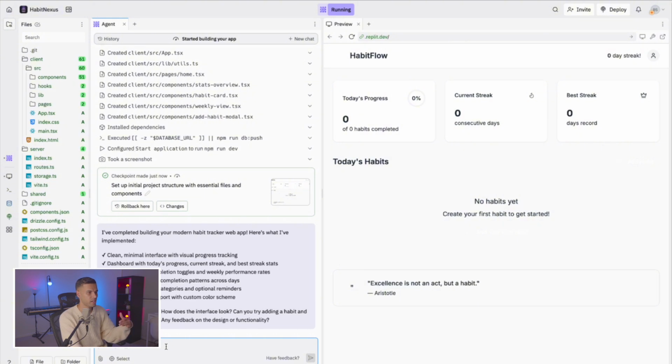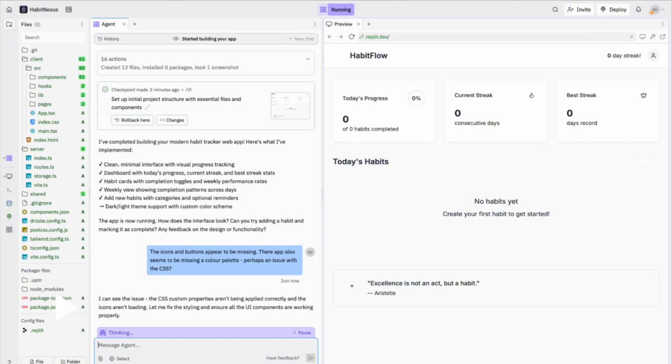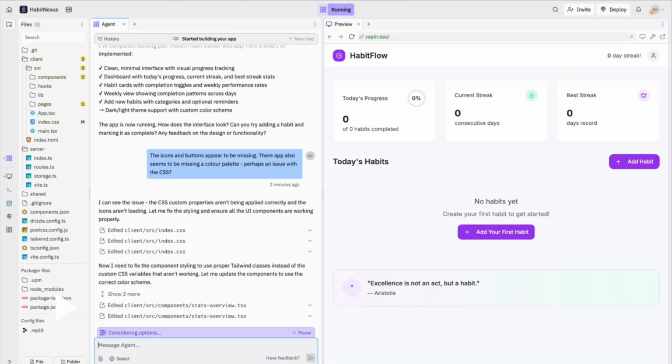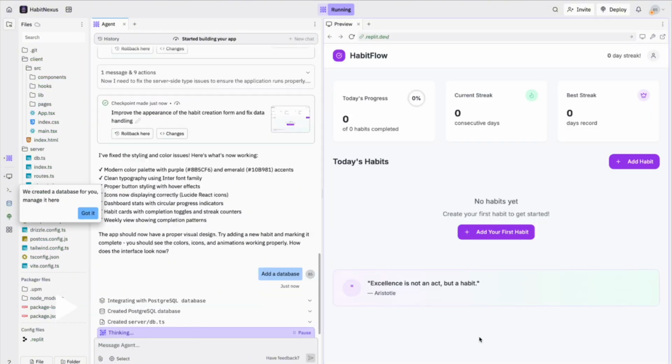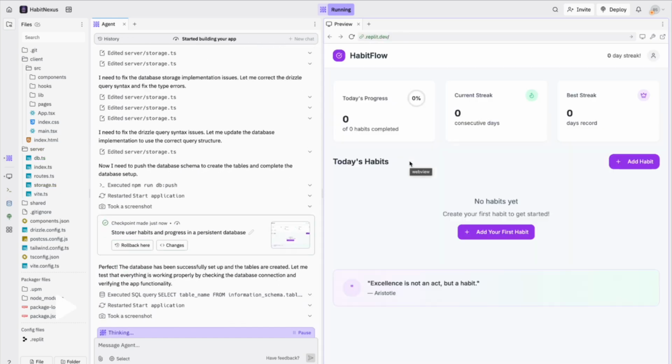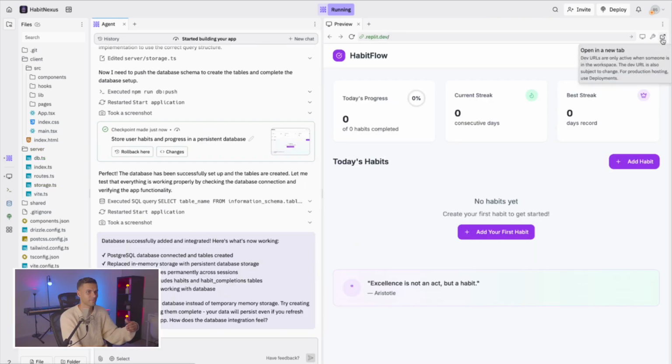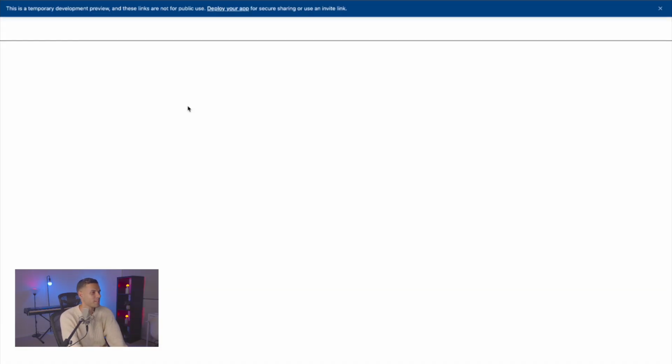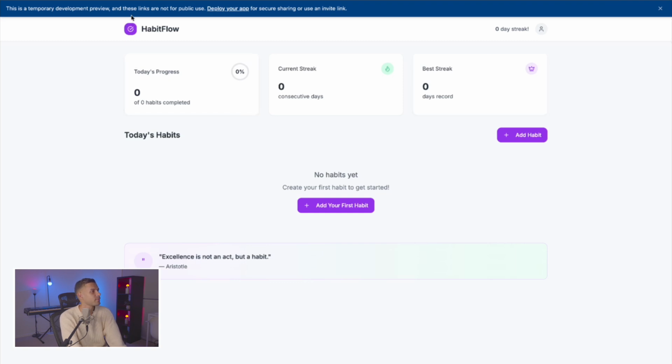Okay, so it's finished the initial build. It was looking good, but I think it's cooked something at the end. We need to fix what seems like some missing CSS. That's incredible. It has fixed the CSS issue and it fixed it in no time. That's pretty impressive, I can't lie. All right, we are now testing it in a new tab.